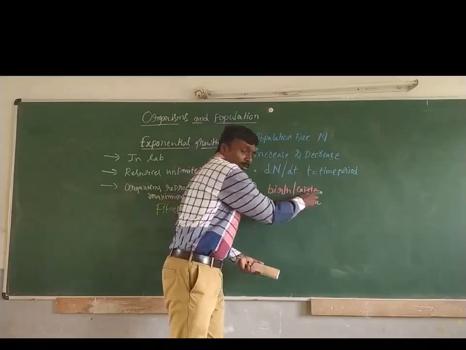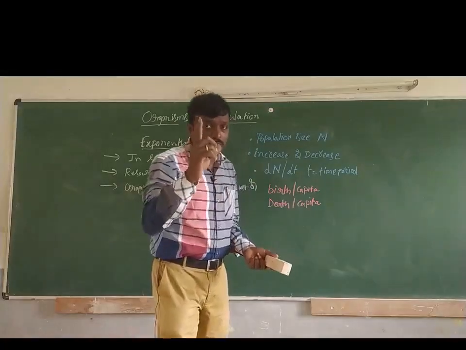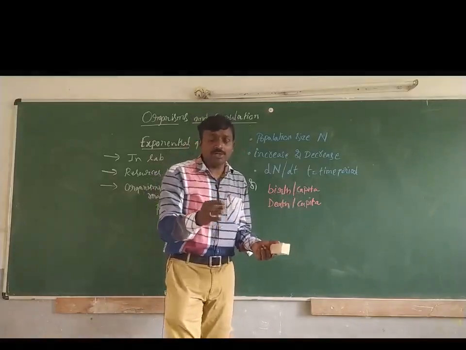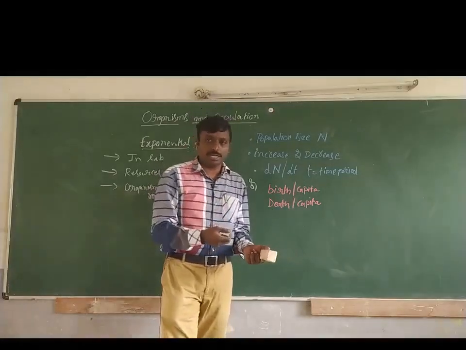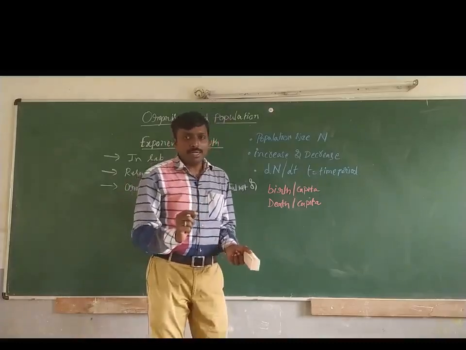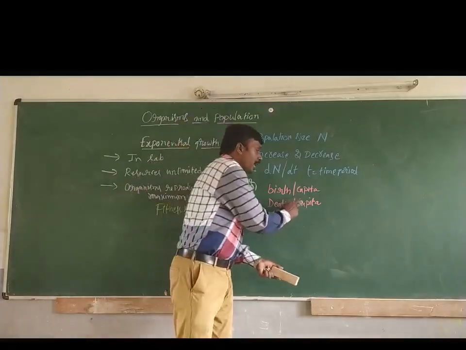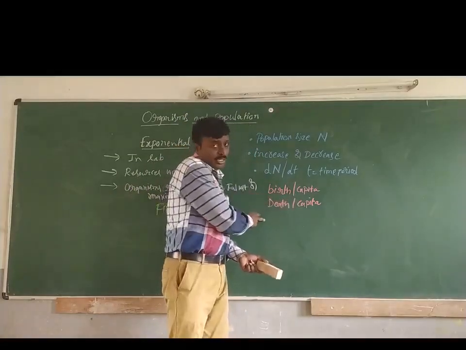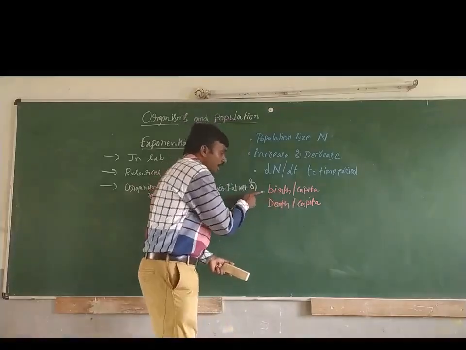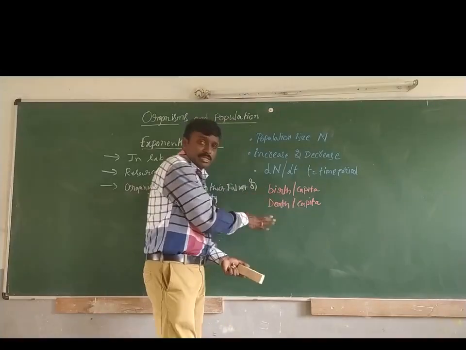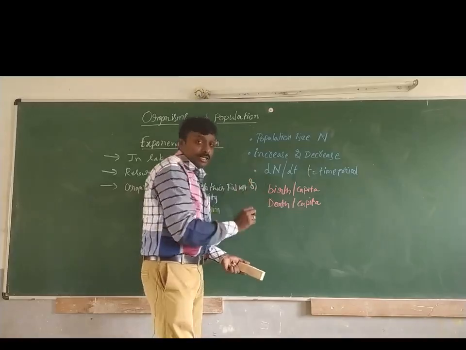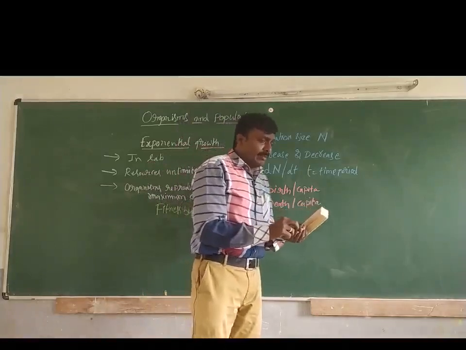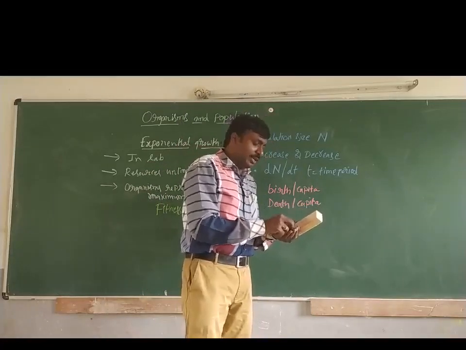And per capita is the unit. In the first attribute we talked about birth rate and death rate, and per capita is the unit used to express them. So birth per capita is the increasing factor and death per capita is the decreasing factor.